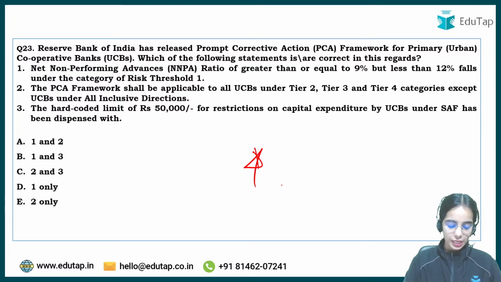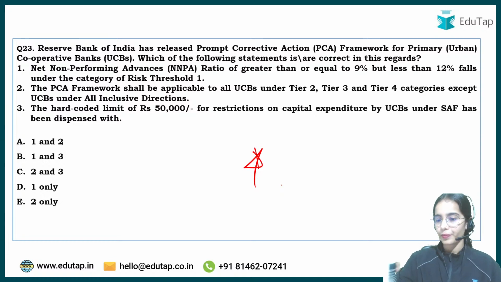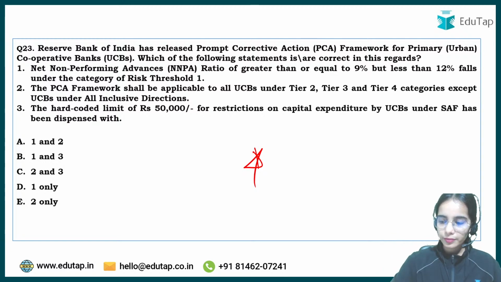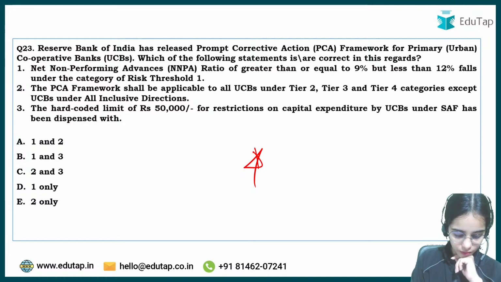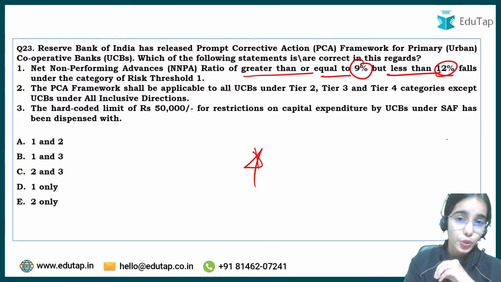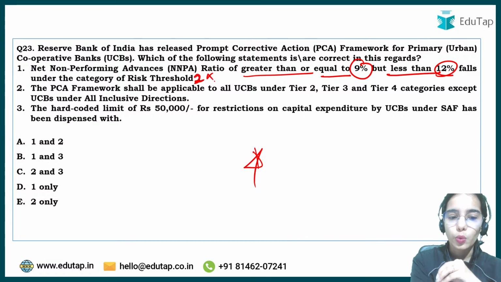Now coming to the PCA norms, try to answer this. A net non-performing advances ratio of greater than or equal to 9% but less than 12% falls under the category of risk threshold 2, not 1.